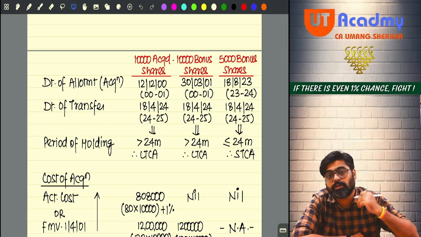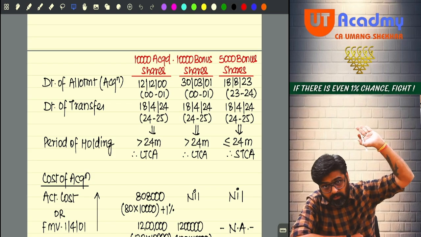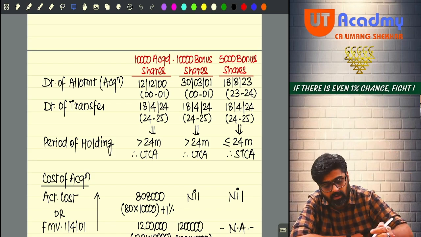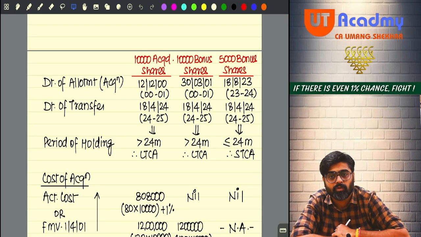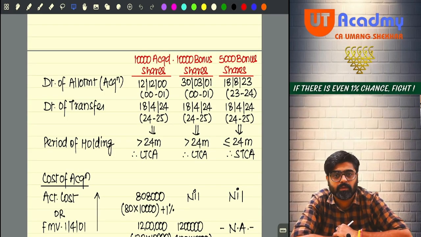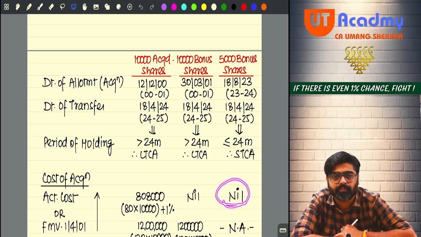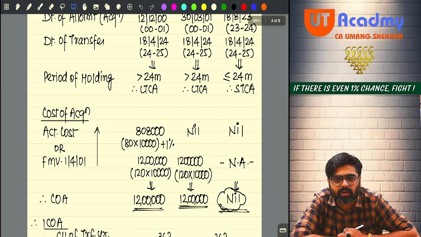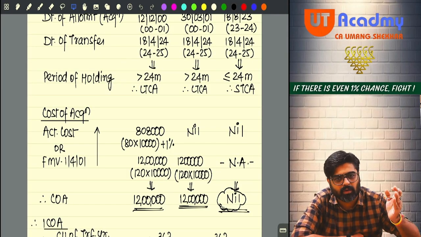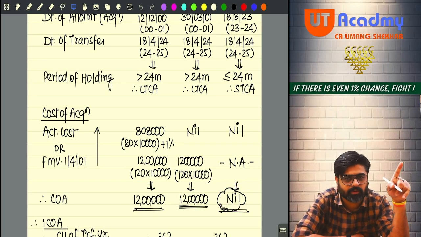Now what will be the cost of acquisition of these shares? Were the bonus shares acquired prior to 1st April 2001 or on or after 1st April 2001? On or after 1st April 2001. So what will be the cost of acquisition? Their actual cost, which is nothing but nil. And here you are not going to get that option to take fair market value. Yes or no? So finally, its cost of acquisition will be nil only. Did you identify the cost for all the shares?